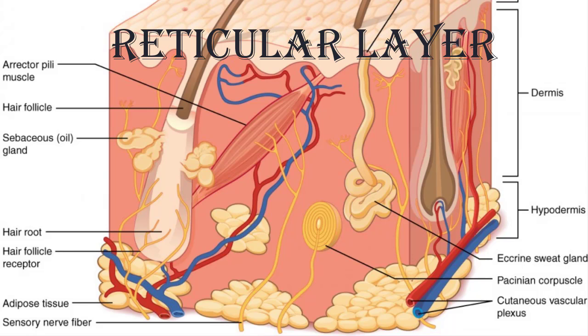Underlying the papillary layer is the much thicker reticular layer. The reticular layer is composed of dense, irregular connective tissue, and this layer is well vascularized and has a rich sensory and sympathetic nerve supply. The reticular layer appears reticulated, or net-like, due to a tight meshwork of fibers. Elastin fibers provide some elasticity to the skin, enabling movement.